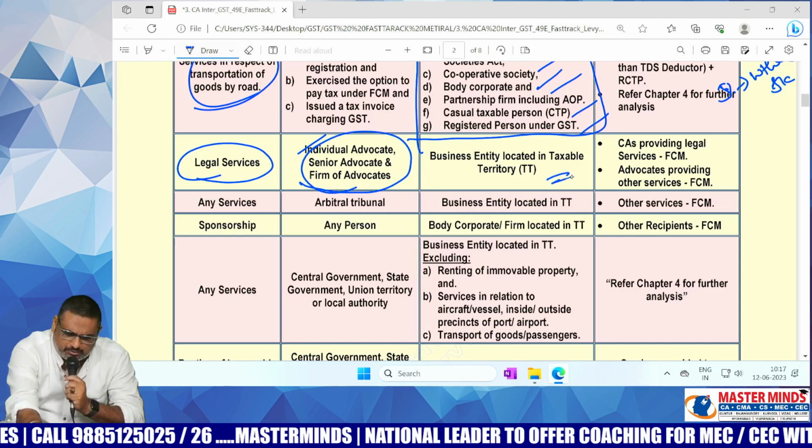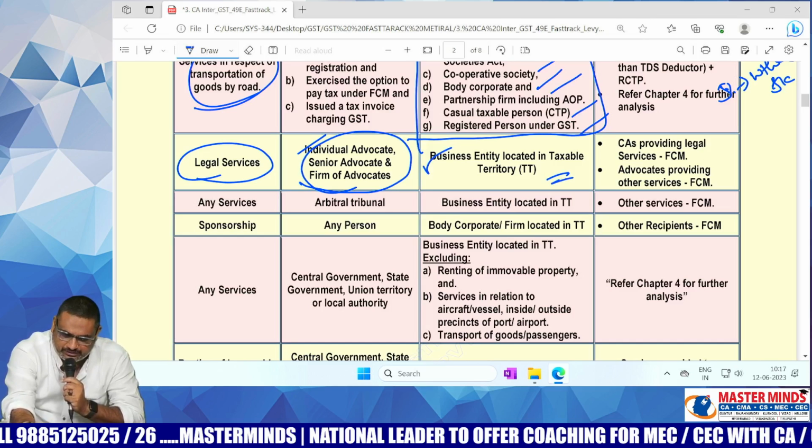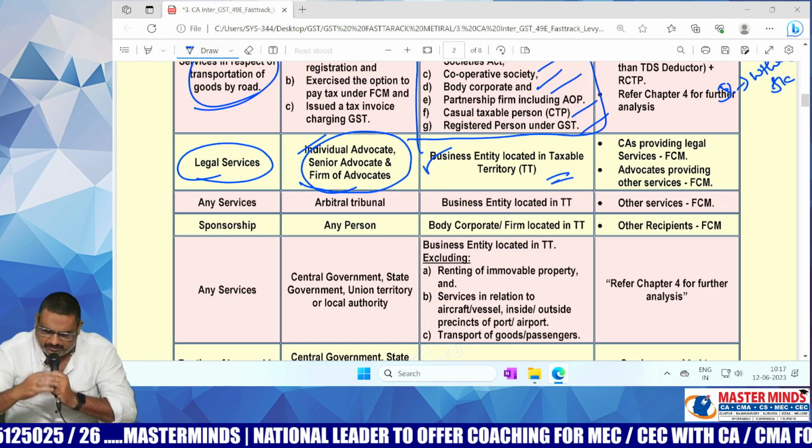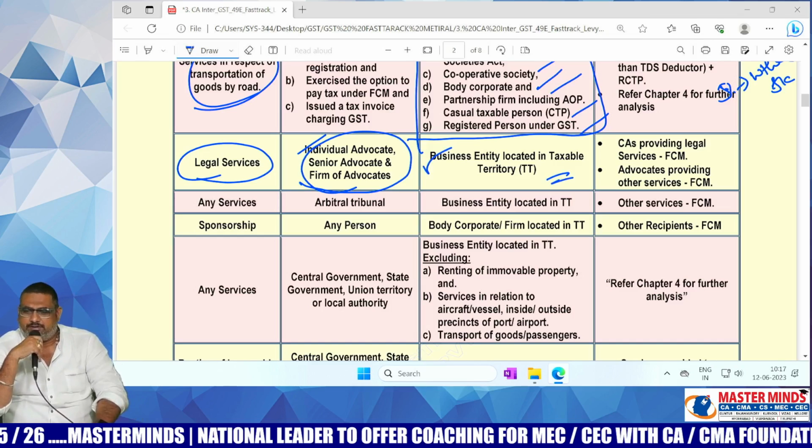And who is the recipient? Business entity. Then only RCM is applicable. Recipient is liable to pay the GST.